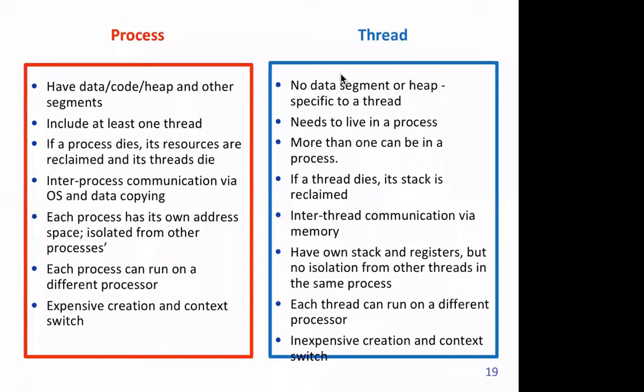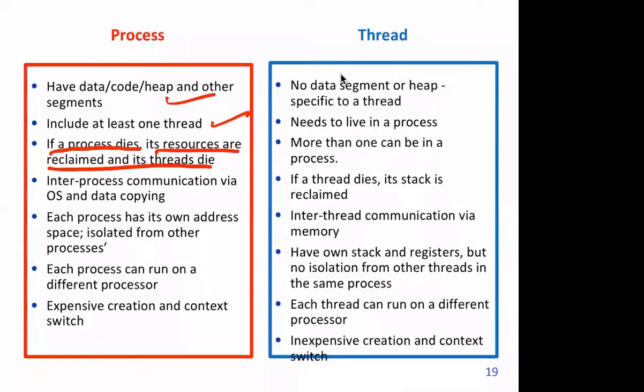These are exactly the same points we have discussed. Go through them though. A process must have at least one thread. Basically, a process actually is a thread in some sense. If there is a single thread in a process, there's no distinction between the two. This point we have already discussed. If a process dies, all its resources are reclaimed and its threads also die. When the process terminates, all the threads inside it are also terminated.